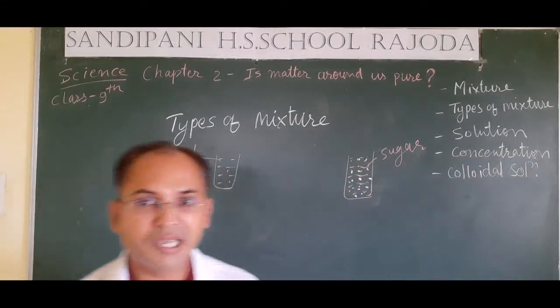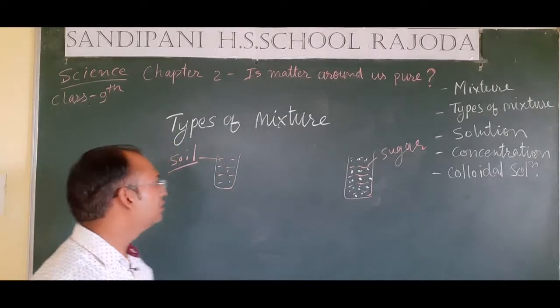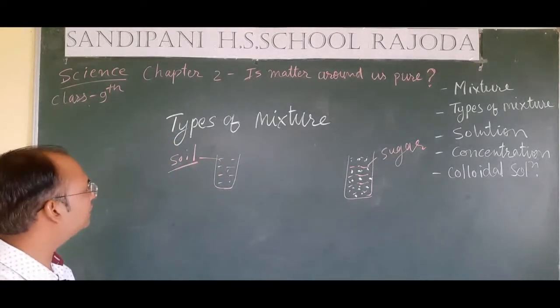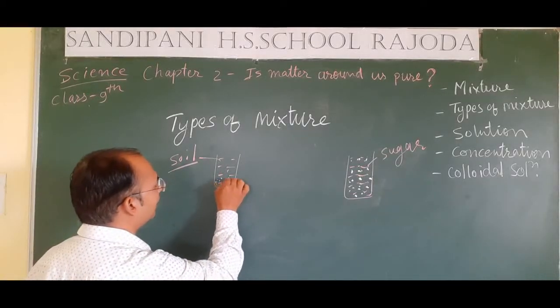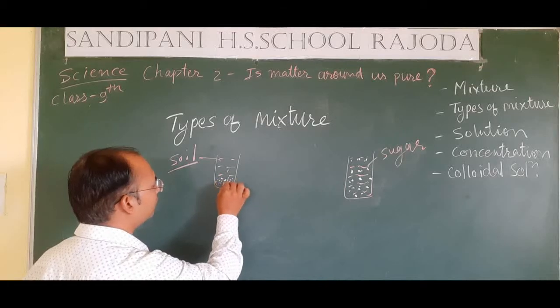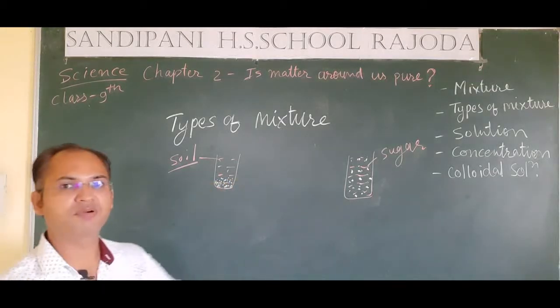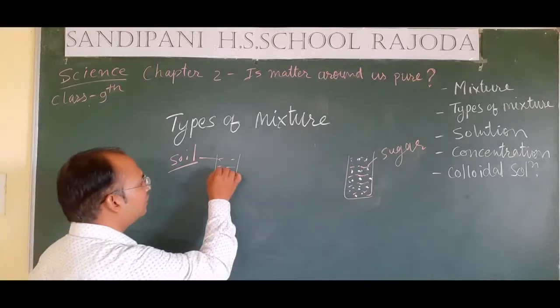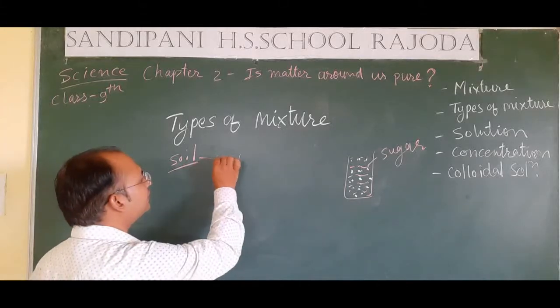But if we look at the second glass, where the soil particles have settled down, we find that the amount of soil particles is much more at the bottom of the glass, little in the middle section, and very little at the surface of the glass.